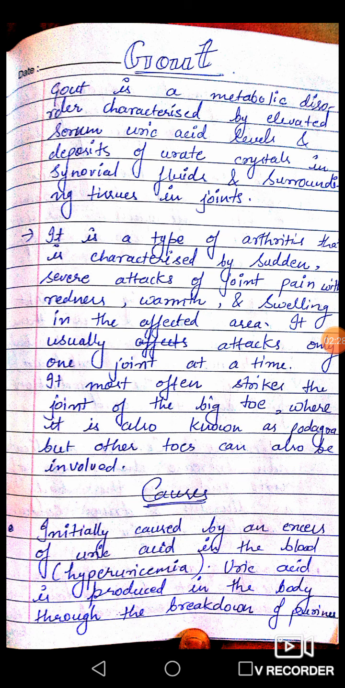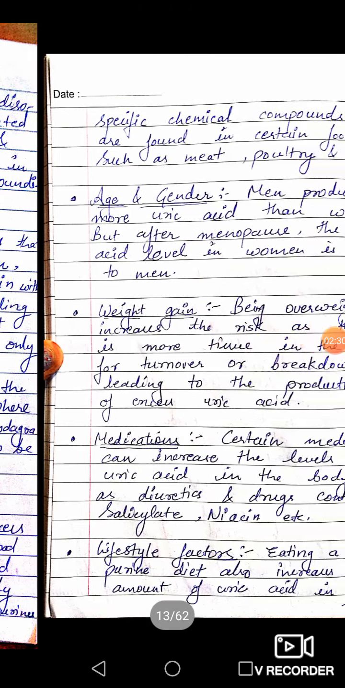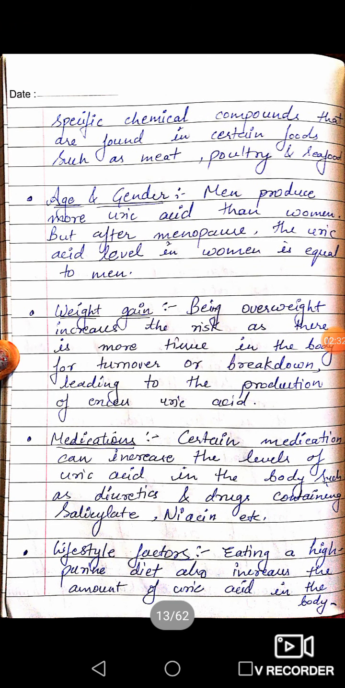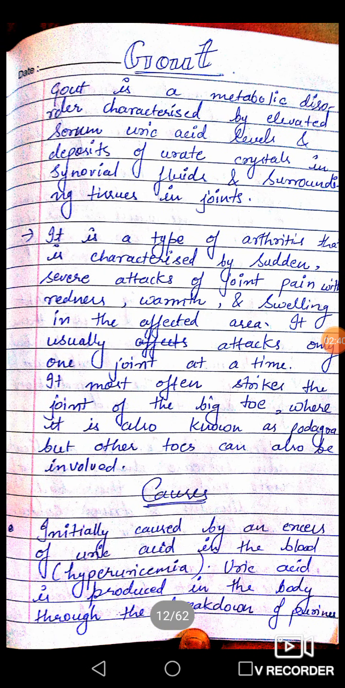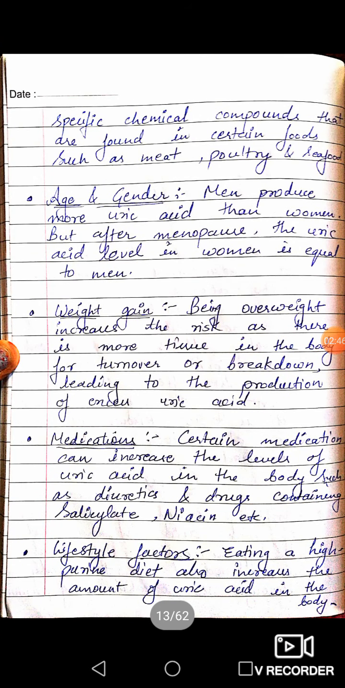Next, uric acid is produced in the body through the breakdown of purines, specific chemical compounds that are found in certain foods such as meat, poultry and seafood. Means uric acid is basically produced in the body when there is the breakdown of purines, which are specific chemical compounds, and these are found in certain foods such as meat, poultry and seafood.